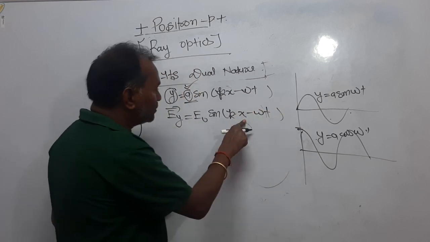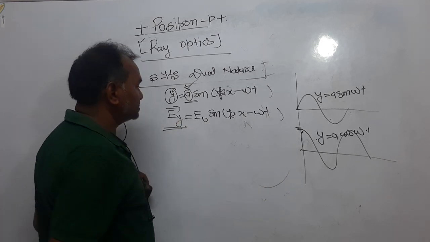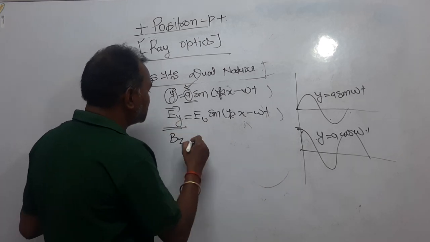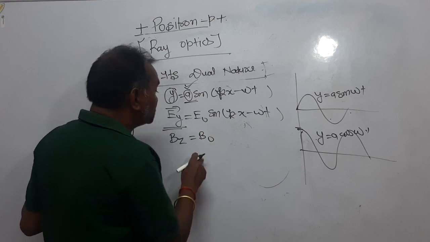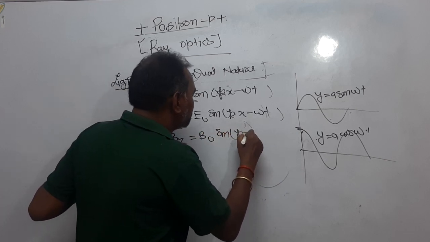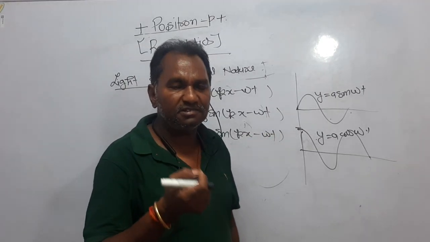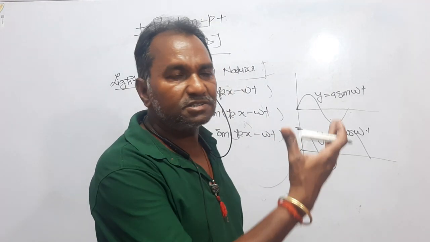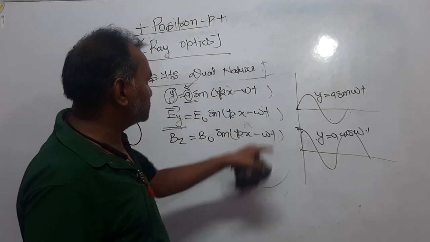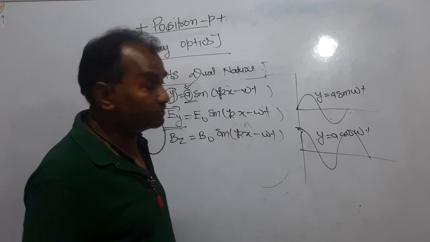Light is moving along the x-axis, whereas its electric vector is along the y-axis, and in the same way you can write Bz is equal to B naught. This is the magnetic amplitude, and again it is sin of k x minus omega t. This x is not going to change. Actually, it represents the direction in which light is heading. So Ey is equal to E naught sin(kx minus omega t), and Bz is equal to B naught sin(kx minus omega t).